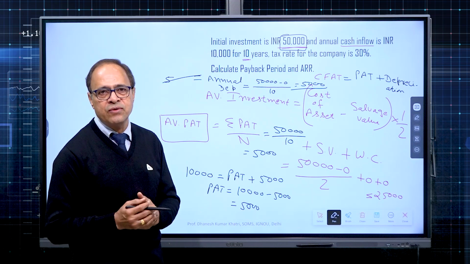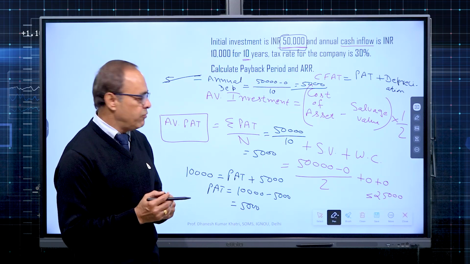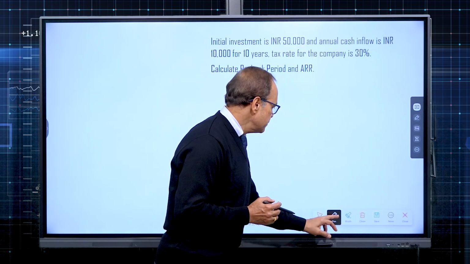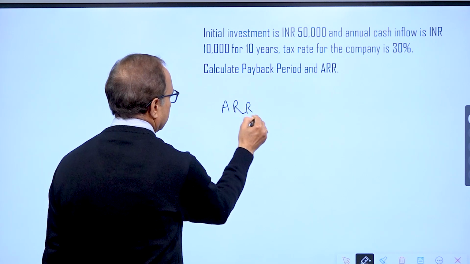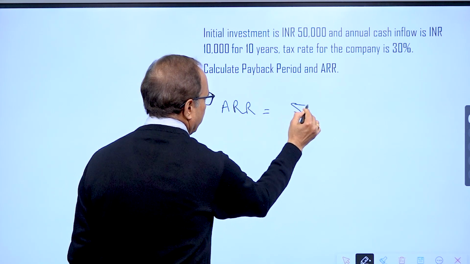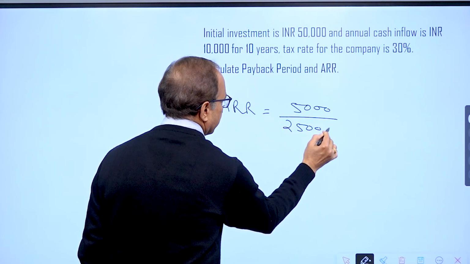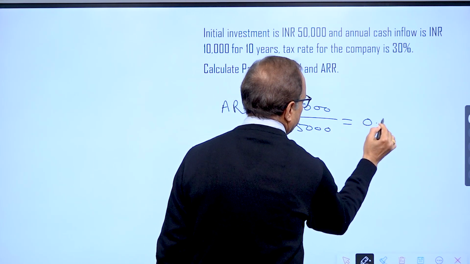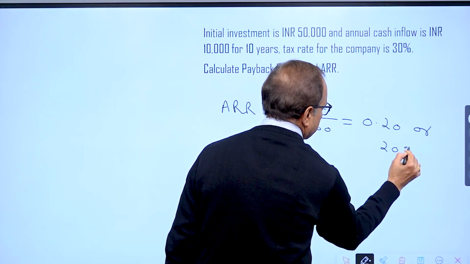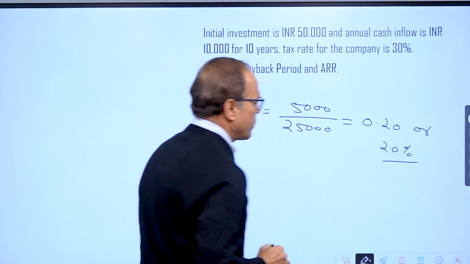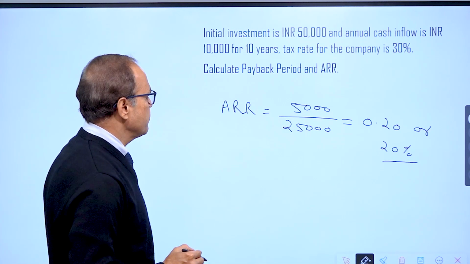Now what else is left out? Apply the formula of calculation of ARR on average investment. So we have ARR equals to average profit after tax upon average investment. So that makes it 0.20 or 20%. So on average investment, we have ARR 20%.